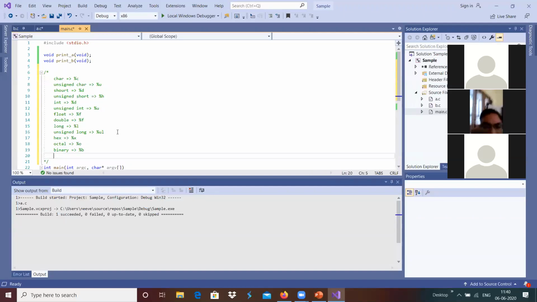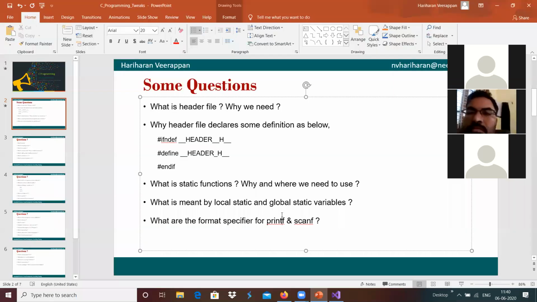And if we want to print a pointer, we can use %p as the format specifier basically. Yeah. Okay.